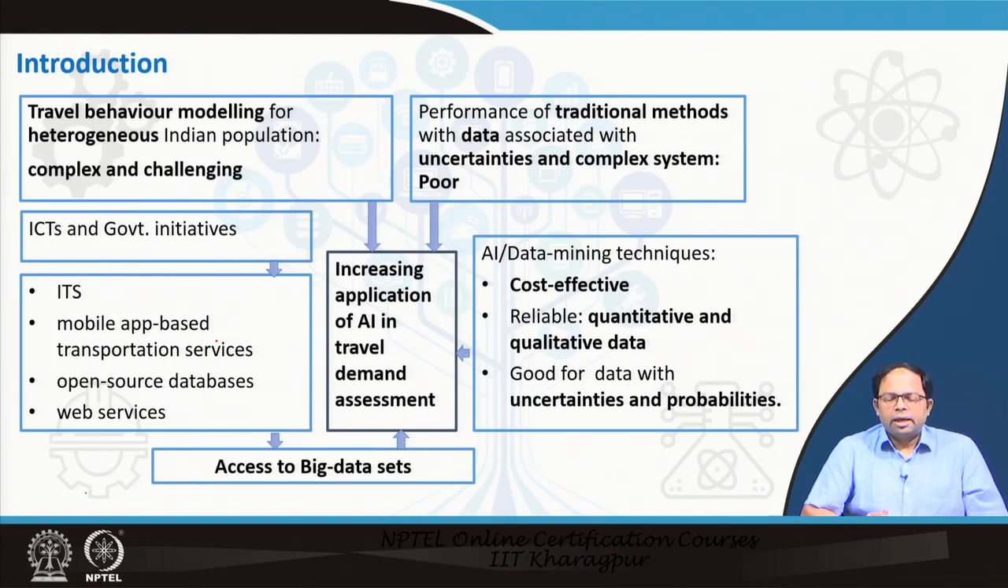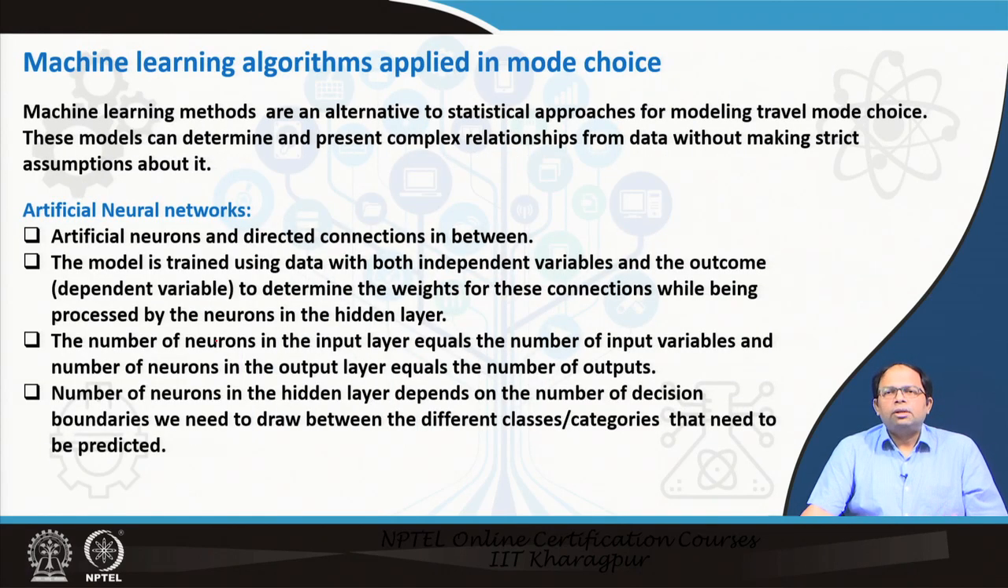The reason is that these are cost effective data mining techniques. Of course, we can work with a huge amount of data, we can find trend patterns among those data, and this could be done in a very cost effective manner. It is reliable, it is quantitative, good for both quantitative and qualitative data, and it is also good for data with uncertainties and probabilities. That is why AI is increasingly being used in many of the models that are being developed, and many of these processes are being represented using AI algorithms. So, let us see what AI algorithms actually mean, or how we develop these artificial intelligence models.